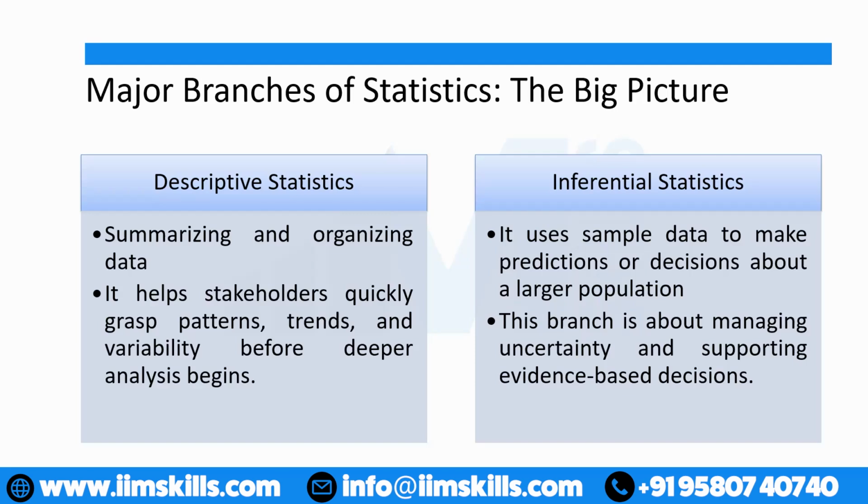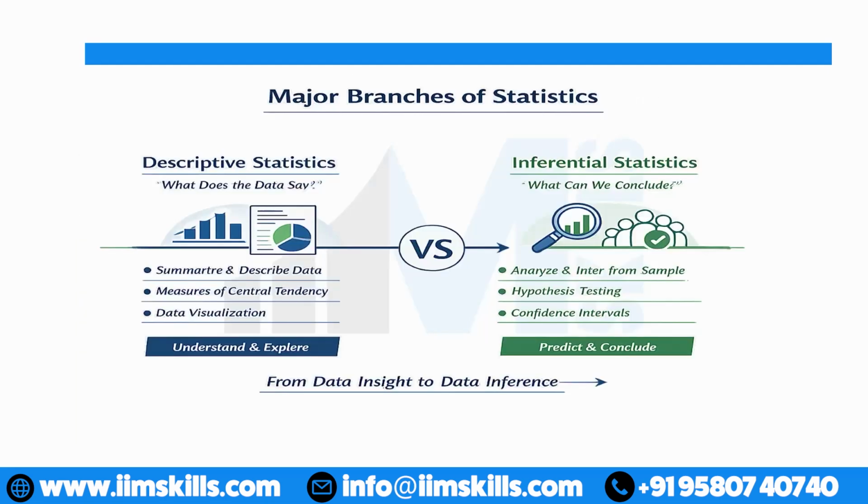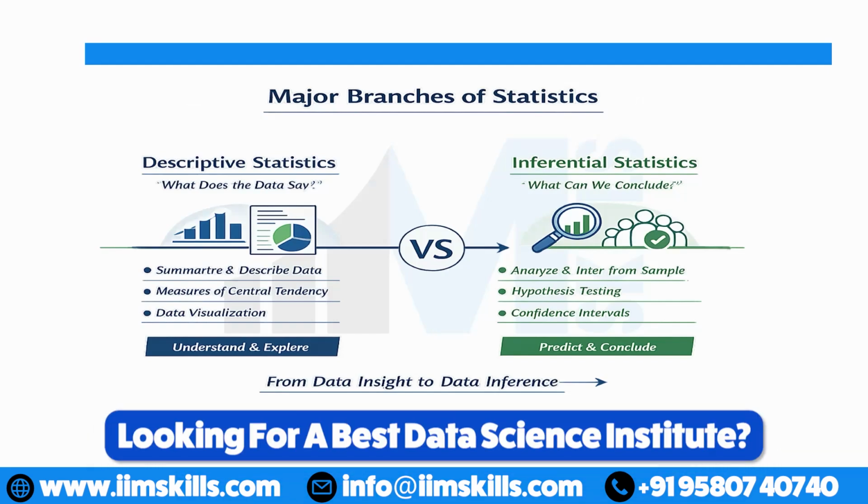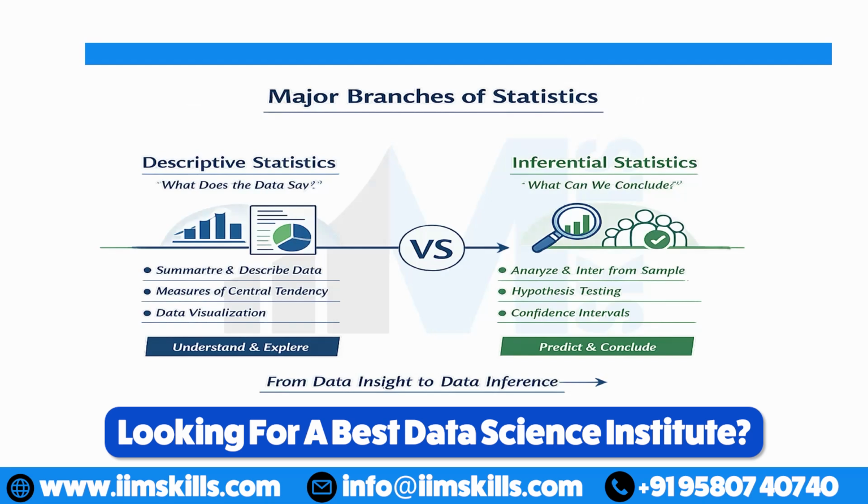This branch is about managing uncertainty. As I said, in the future you never know what would happen. So you are going to manage that uncertainty, and based on the sample evidence, support it for our future. So, very basic information: descriptive statistics and inferential statistics. Descriptive is again just summarization. What does the data say? It's about the history. And inferential, you analyze the sample and apply it to the entire bigger picture.